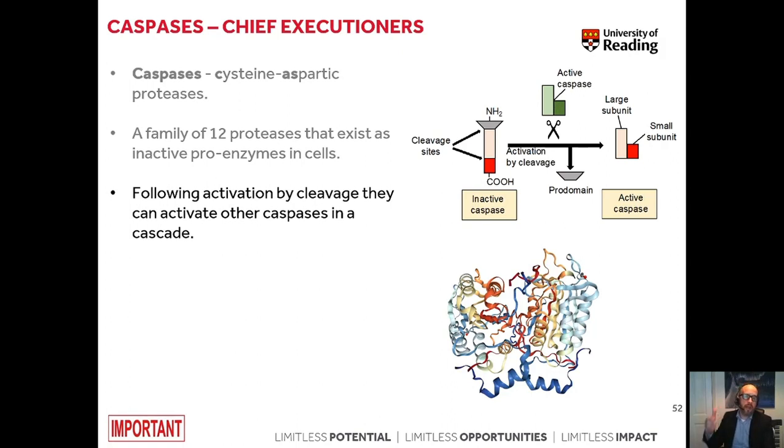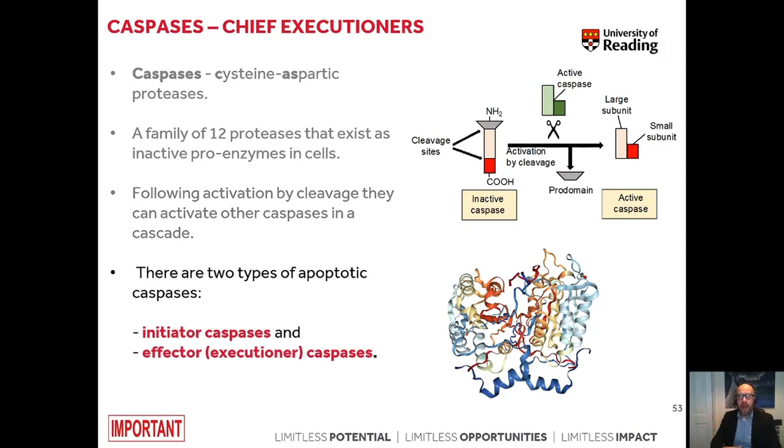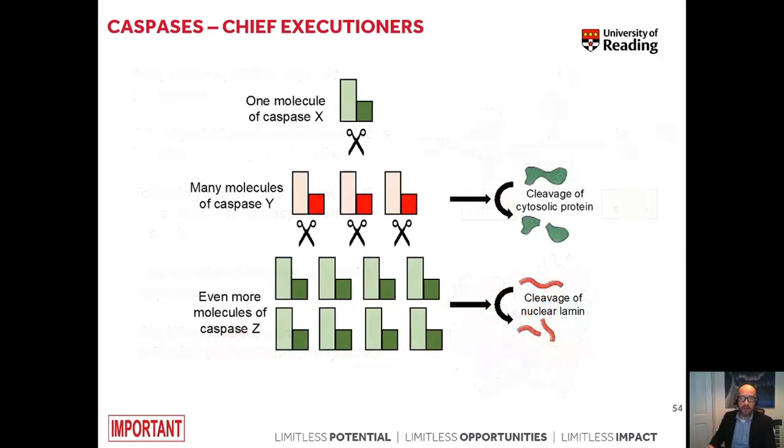So we are dealing with the so-called caspase cascade. There are two types of apoptotic caspases: the initiator caspases and the effector or executioner caspases, and this is something you need to keep in mind. However, both of those forms of caspases are present in the cell as proenzymes, so they themselves need to be cleaved to be active and to fulfill their role in the cell.